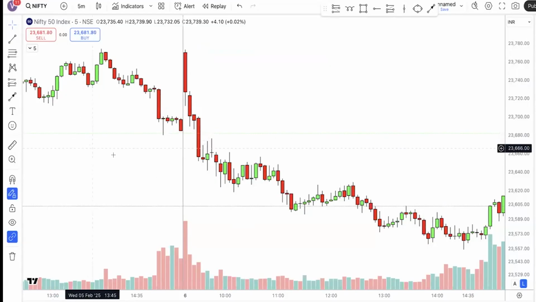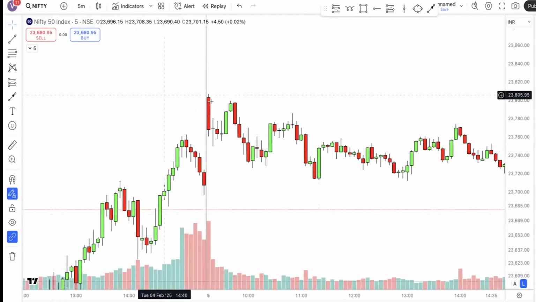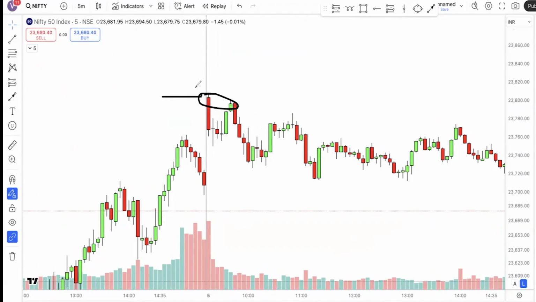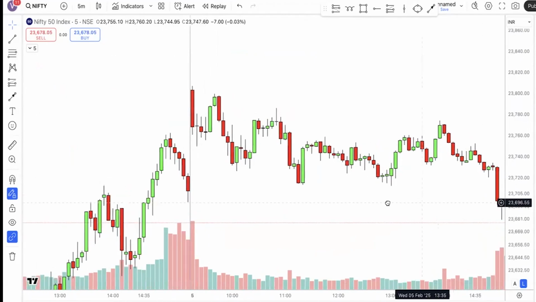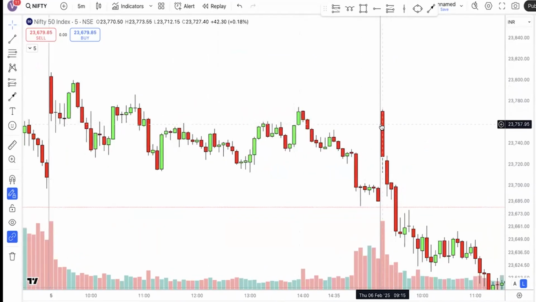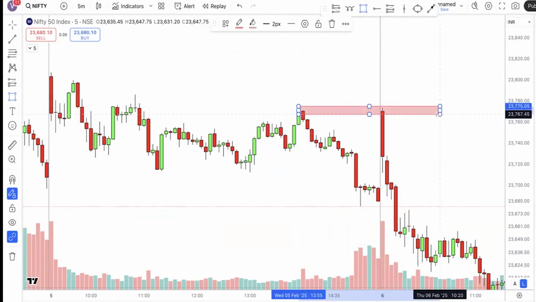What could be the reason? What I said, there should be some trigger point. Is there any trigger point for this candle? There is no trigger point, right, for this candle, because there was no resistance or supply zone. But at the same time, if you look at this candle, is there any reference point? Yes. What is the reference point? This is the reference point.